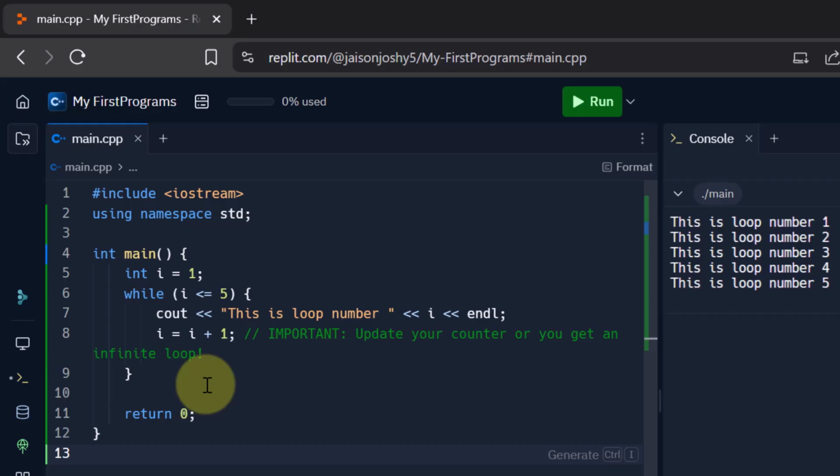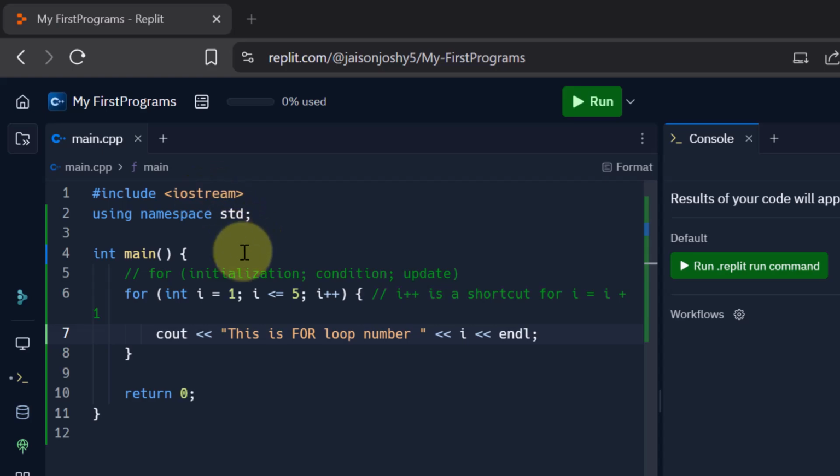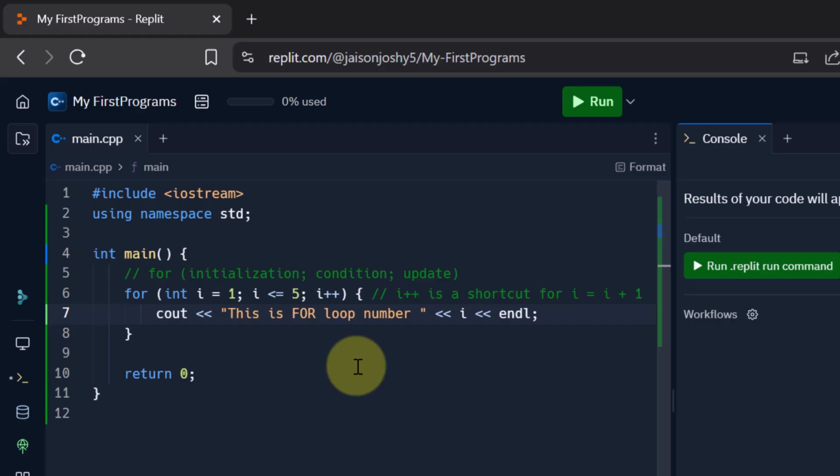Now let's come to the next one, that is a for loop. A for loop is great when you know exactly how many times you want to loop, and it bundles the setup, the condition and update all in one. Let's understand this with the help of a code. Alright, now let's come to for loop. So in this example, we are going to explain how for loop works and also try to understand its syntax.